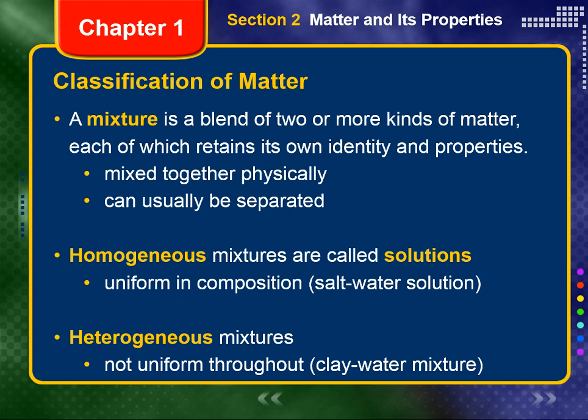Some mixtures are uniform in composition. That is, they are said to be homogeneous. They have the same proportion of components throughout. Homogeneous mixtures are also called solutions. A salt water solution is an example of such a mixture. Other mixtures are not uniform throughout. That is, they are heterogeneous. For example, in a mixture of clay and water, the heavier clay particles concentrate near the bottom of the container.